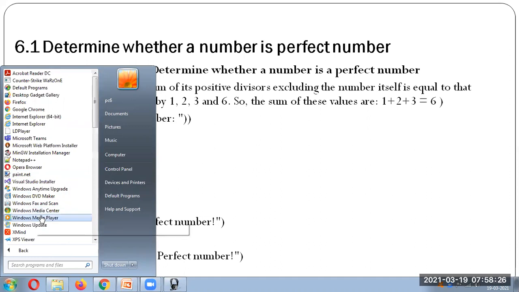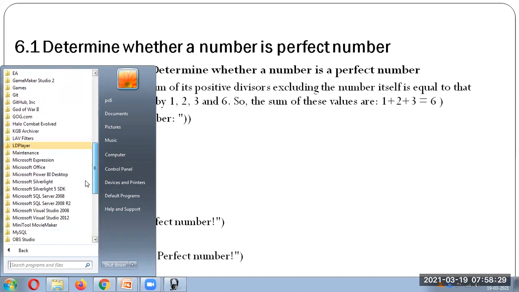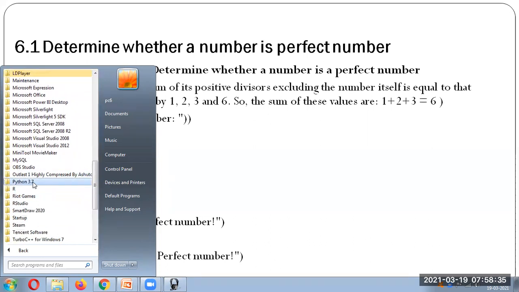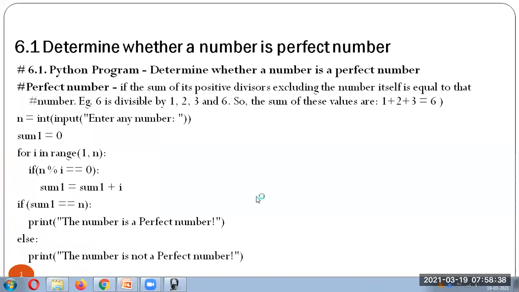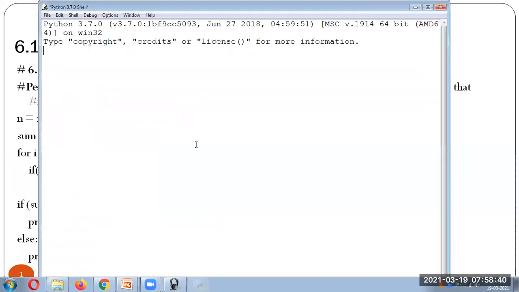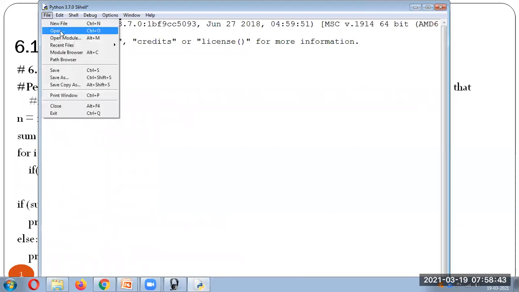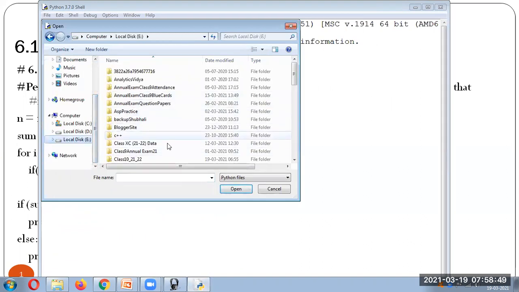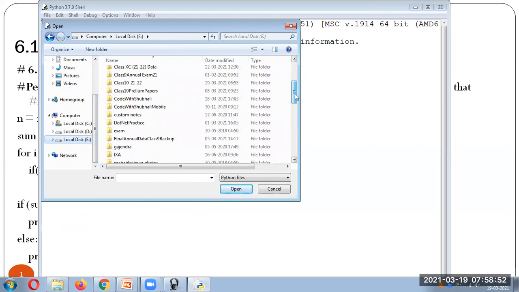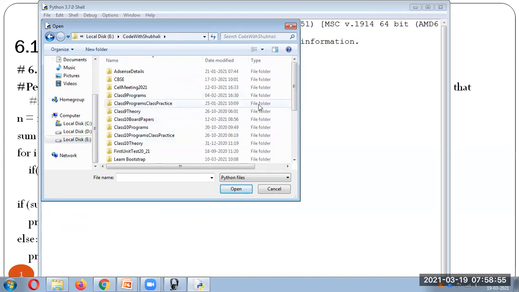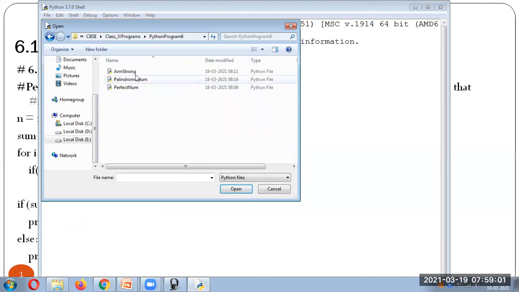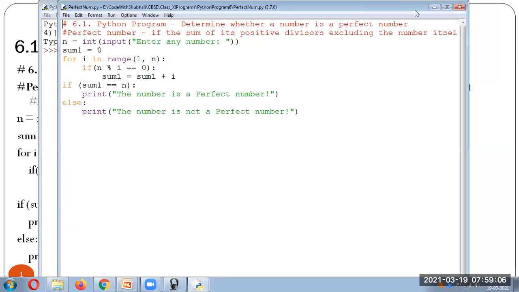We'll go to Python now. Okay, so it's a very simple program.